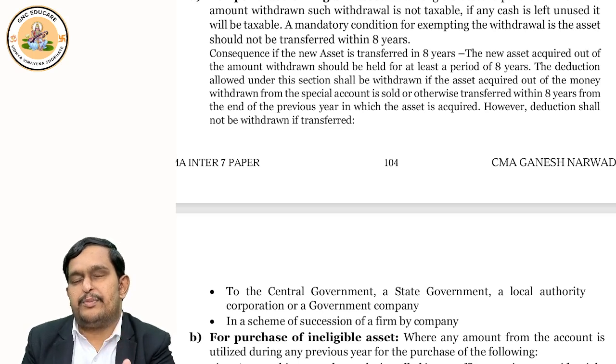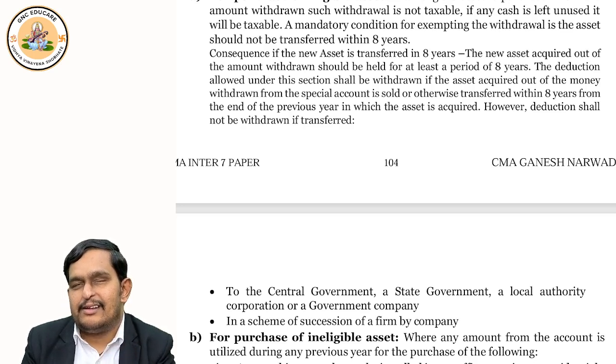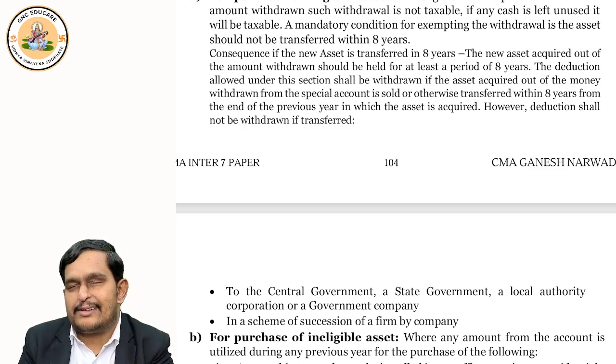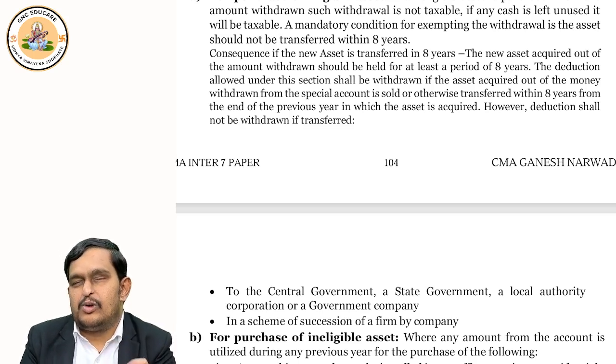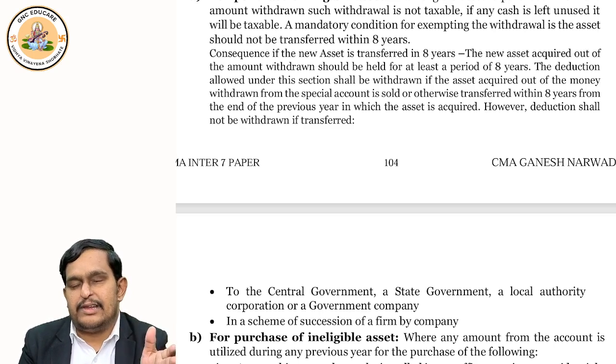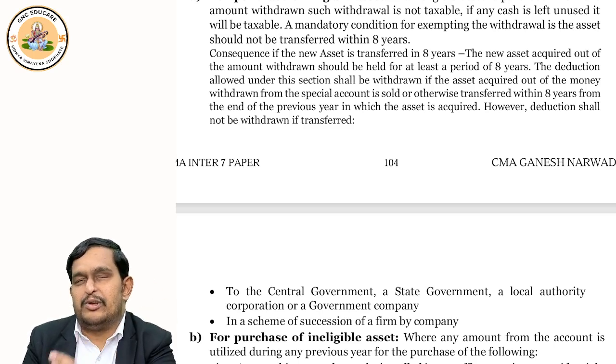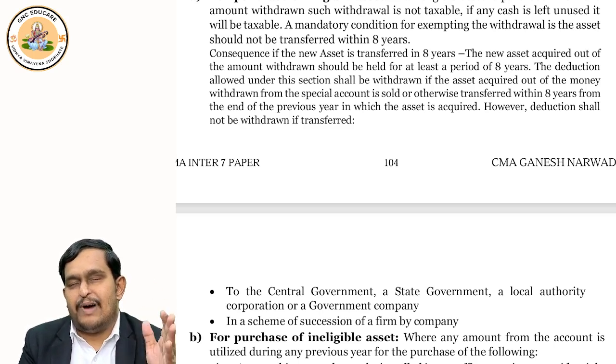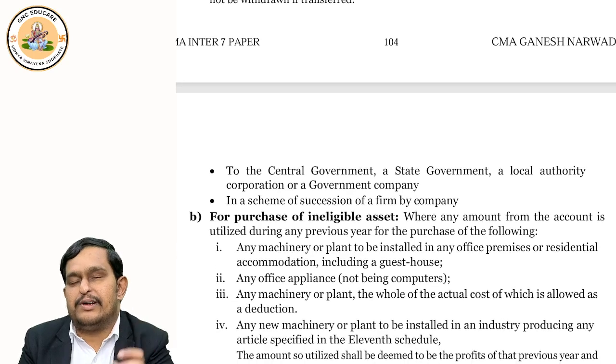Whatever is used for purchase of an eligible asset, if the asset is kept for 8 years, then no problem at all. Or if you sold the asset within 8 years to the government, like state government, central government, local authority, or under succession of business. Your company was there, you transferred it to a new company, or your father's business was there, he transferred it to you.